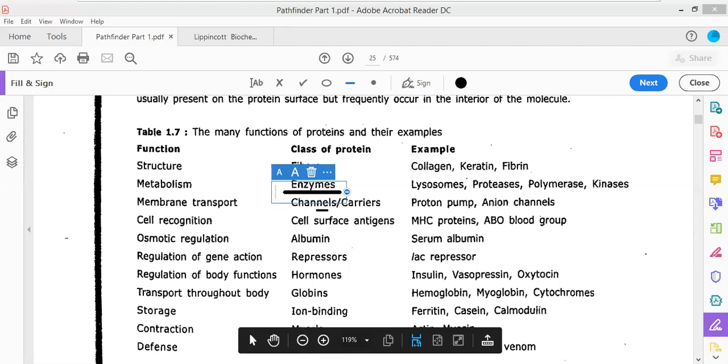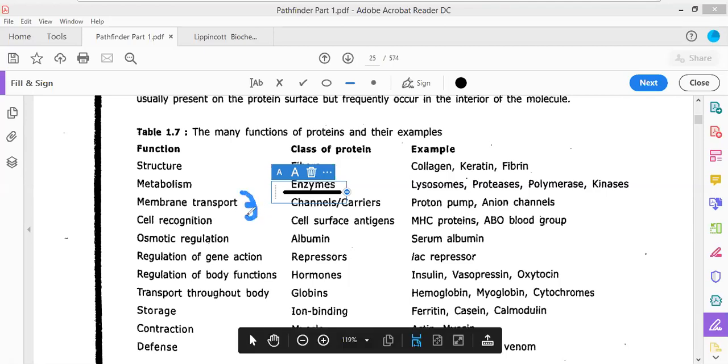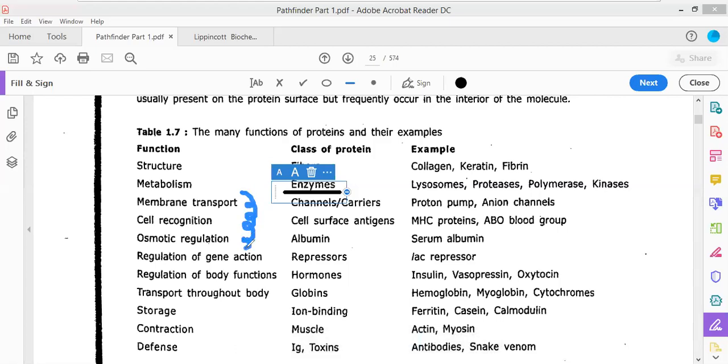Membrane transporters. Now, membrane transporters can be fibrous in nature, and they can also be globular. But they would be fibrous much more because the membrane is hydrophobic. When you traverse the plasma membrane, molecules have to be transported across it. This protein will be able to traverse the plasma membrane only when it is made up of hydrophobic amino acid residues. So the majority of the fibrous proteins will be involved in this process. Now, cell recognition and cell surface proteins are also functions of different types of protein.